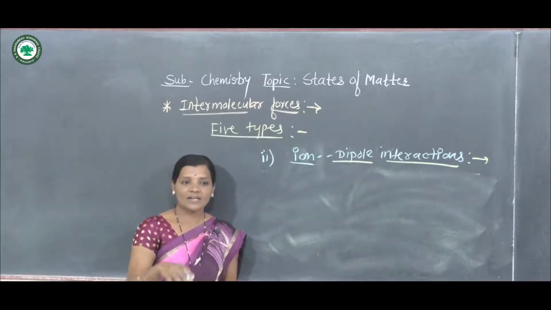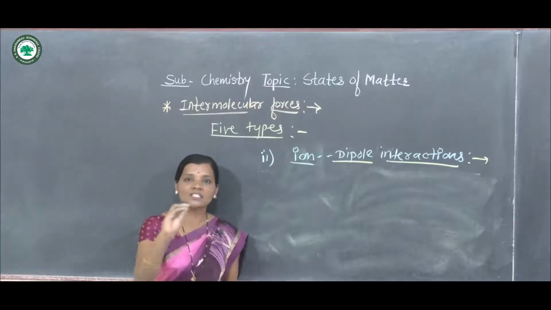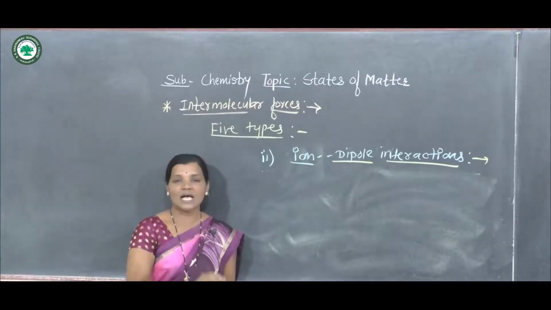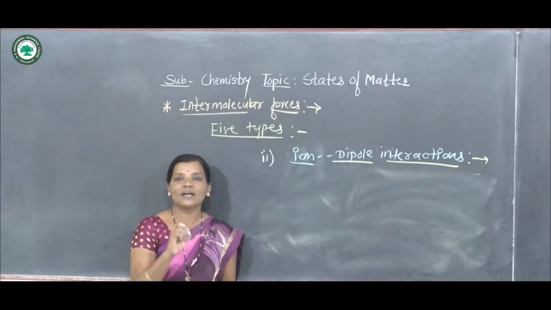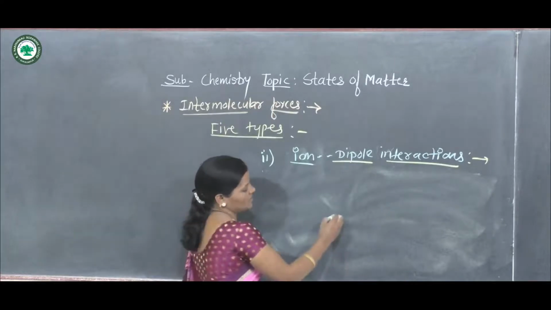And whatever those interactions are, the total interactions are said to be the hydration of the Na plus ion, because the Na plus ion is surrounded by water molecules, and interaction takes place between the positive Na plus ion and the negative oxygen from water. How that interaction takes place, let us see here.